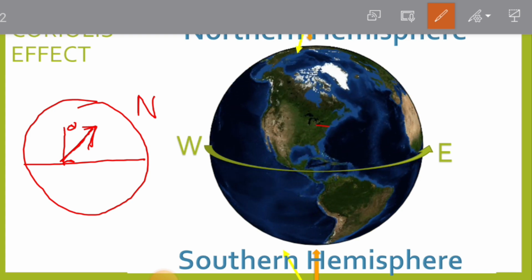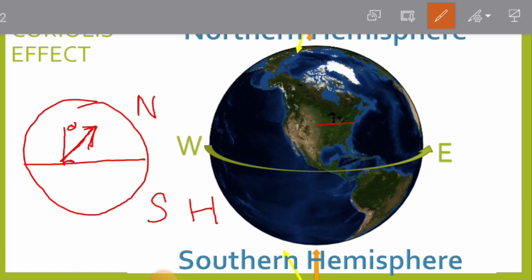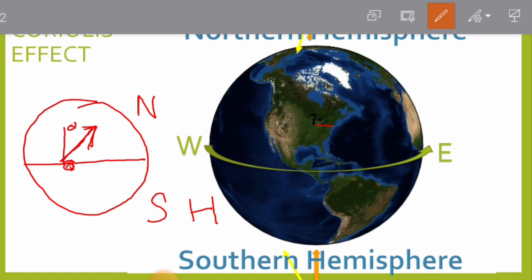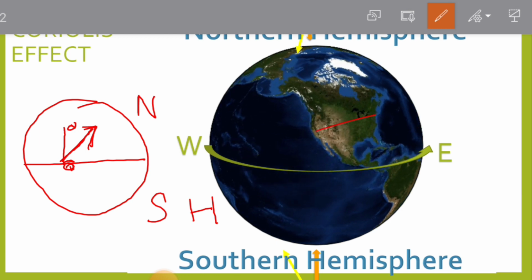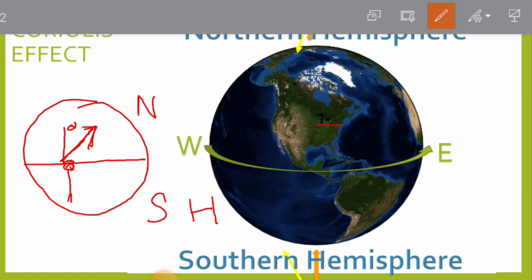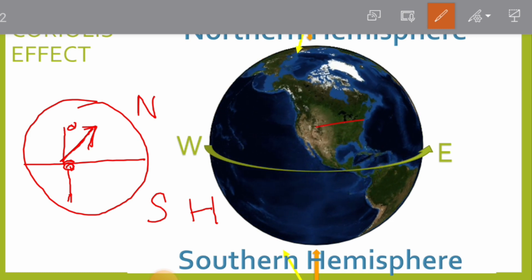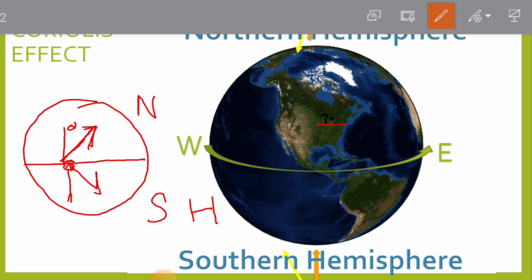Now, the Coriolis effect in the southern hemisphere. You are standing at the equator, and if you throw a ball to your friend in a straight line, it will appear to go to the left of your friend, in this direction.